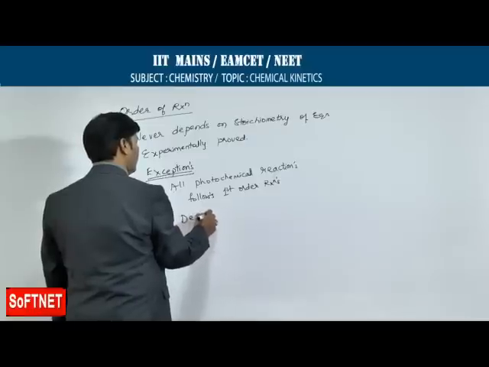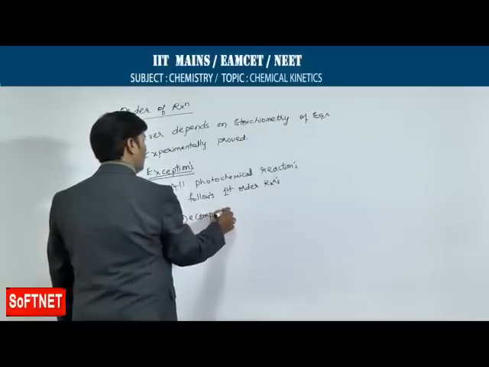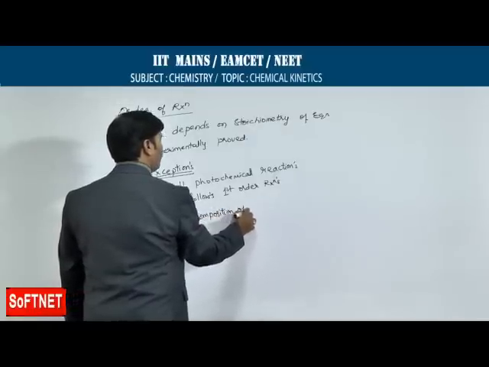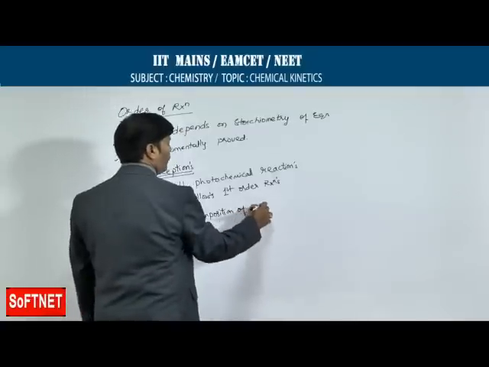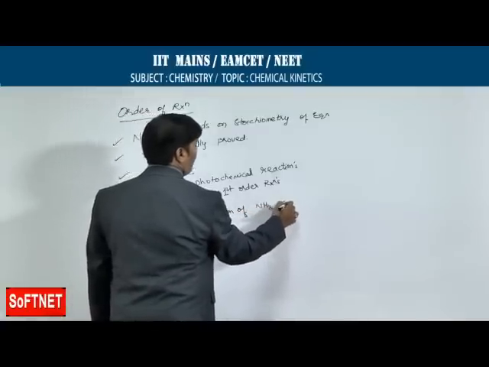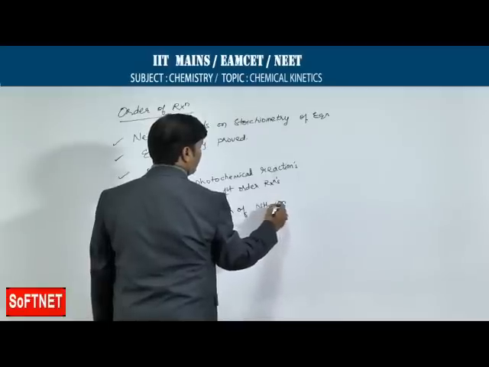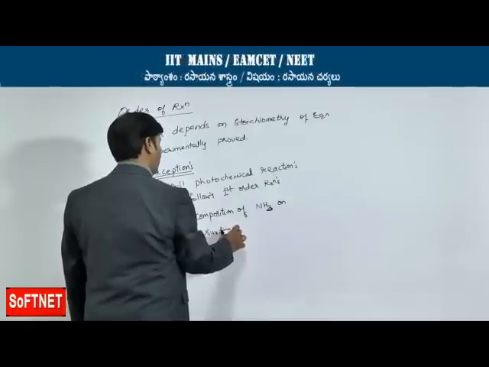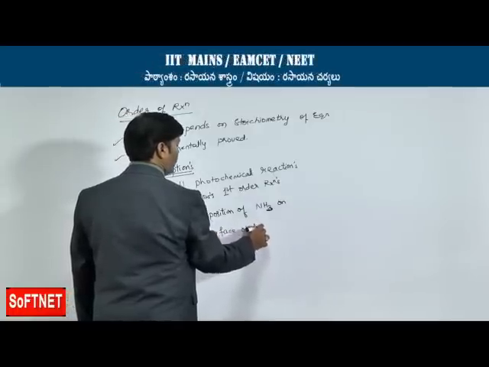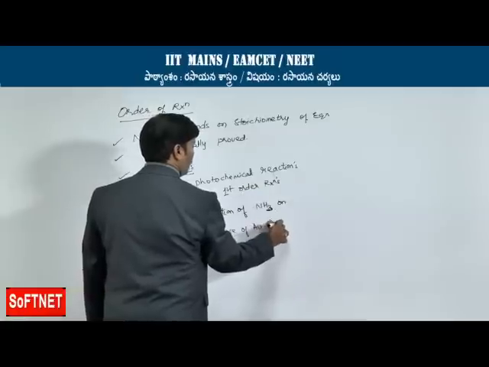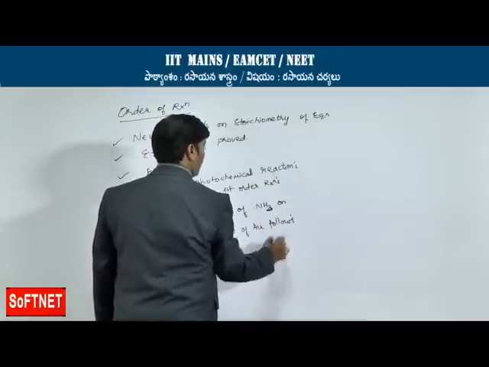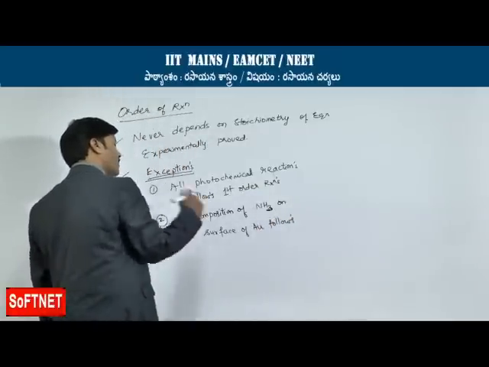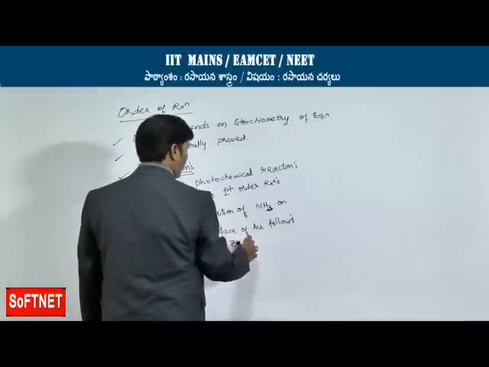Decomposition of ammonia on the surface of gold follows zero order reaction.